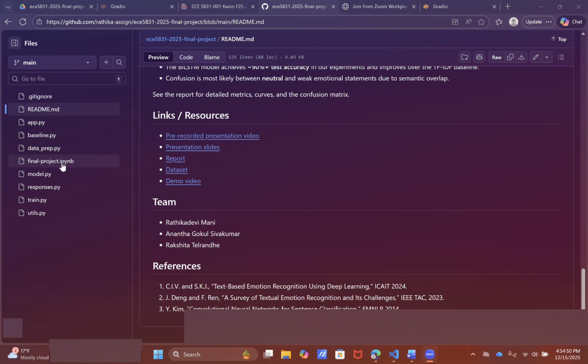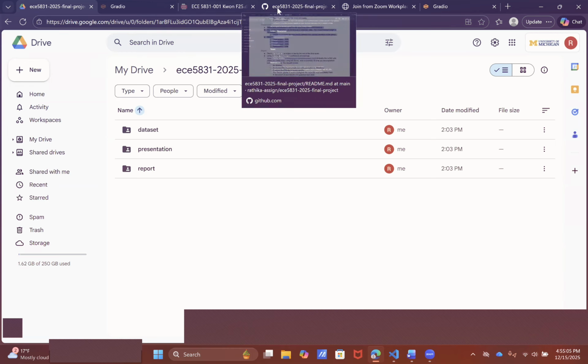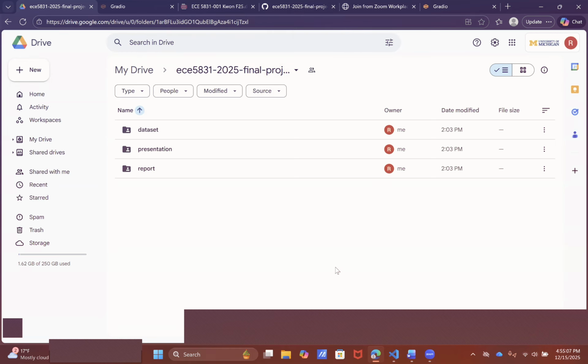In parallel, we organized a Google Drive folder with the same name, shared as anyone with the link, and structured it into the required subfolders: dataset, presentation, and report. So all materials are easy to access and verify. Now let's go to our IPYNB file.